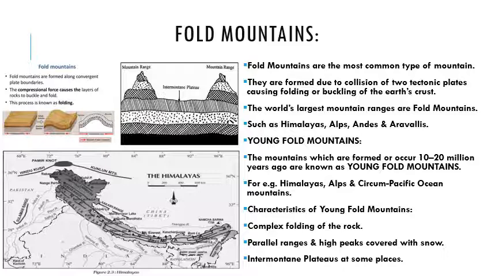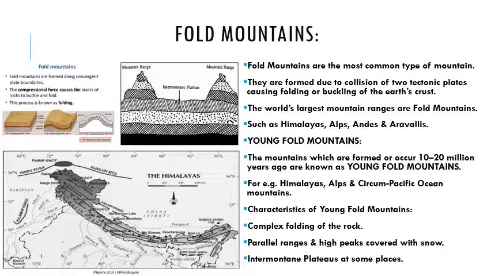Second point, young fold mountains have a series of parallel ranges with deep valleys between them and high peaks covered with snow. Now in the third picture you can see our Himalayas. The Himalayas have three parallel ranges: the Great Himalayas, Middle Himalayas, and the Outer Himalayas, or the Shivaliks.